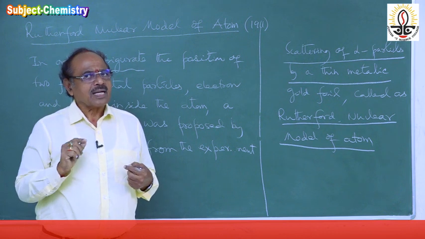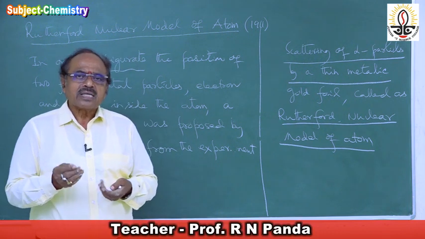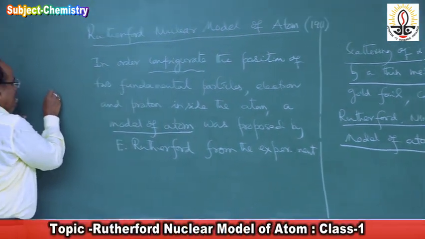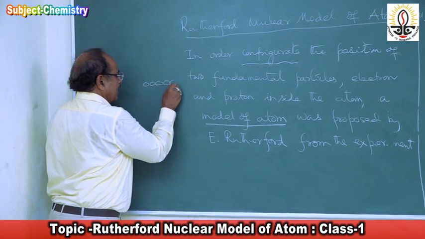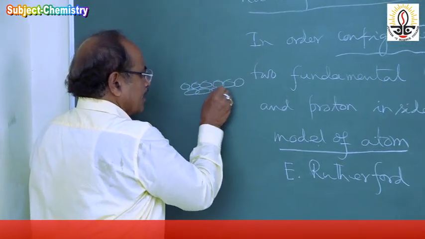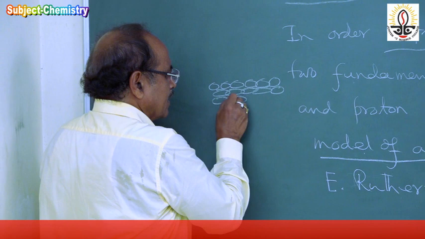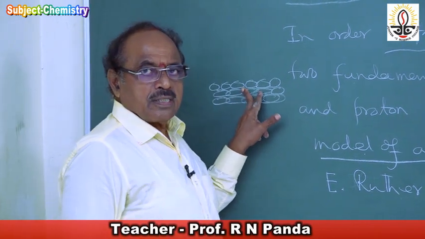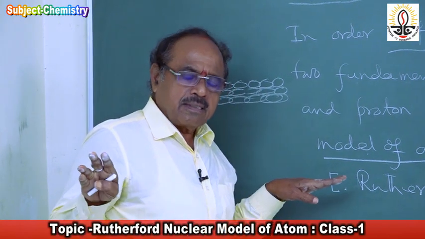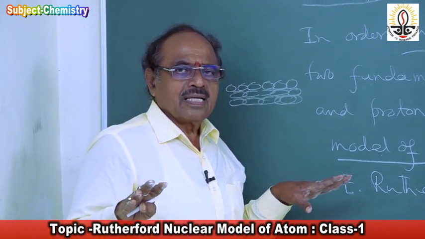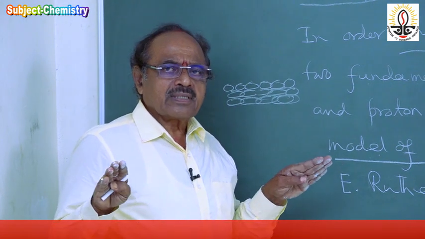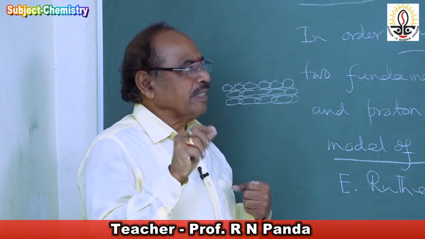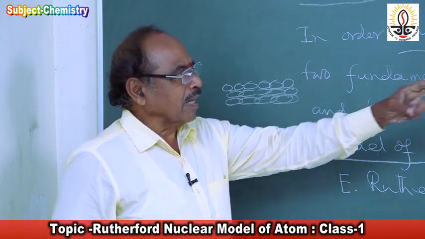Because he thought, how is the atom? What happens in a metal? The atoms are arranged in layers inside a metal, like this. So there is no gap between the atoms. If he went on beating the gold into a thin foil, all the atoms would be very, very close to each other, and now he wanted to bombard it with alpha particles.